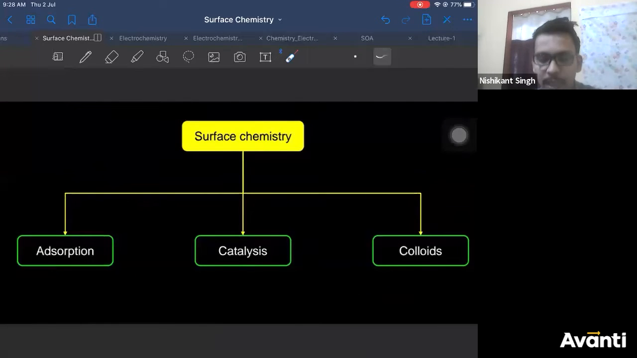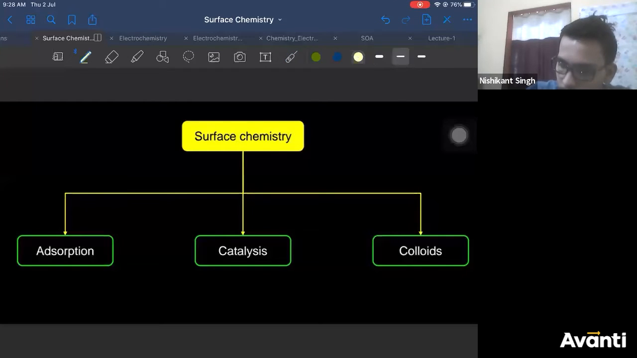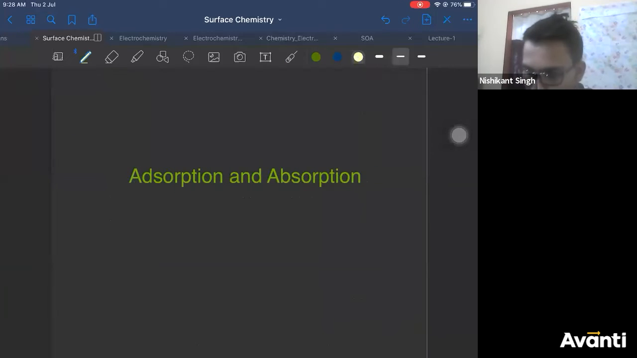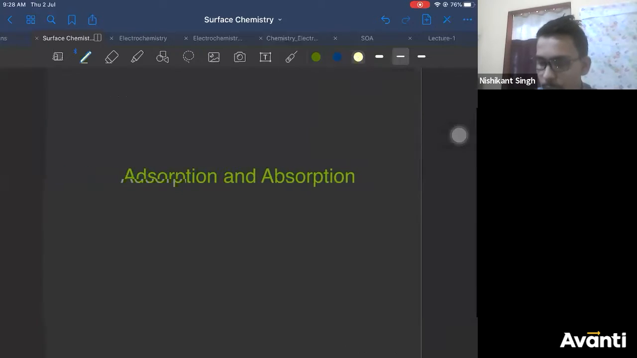Now, we'll be starting with adsorption today. Catalysis and colloids we will take later in the classes. So what is adsorption? It sounds similar to a word called absorption. Let me tell you, both of them are very different. Adsorption and absorption: what is the difference between them? We'll come to it. Both are different phenomena.